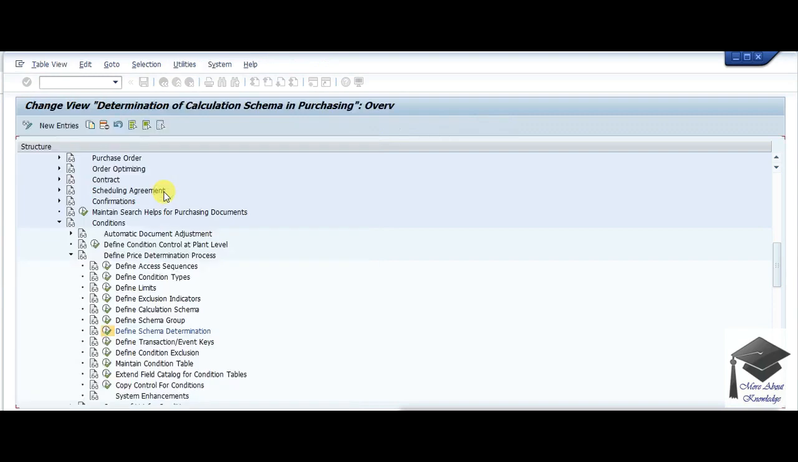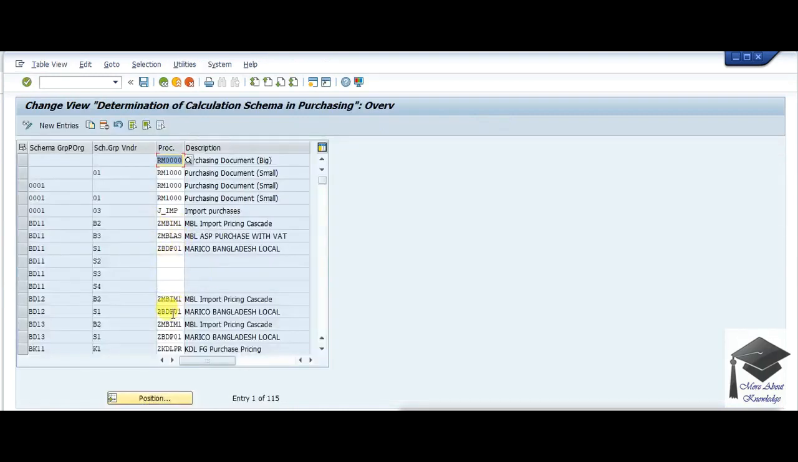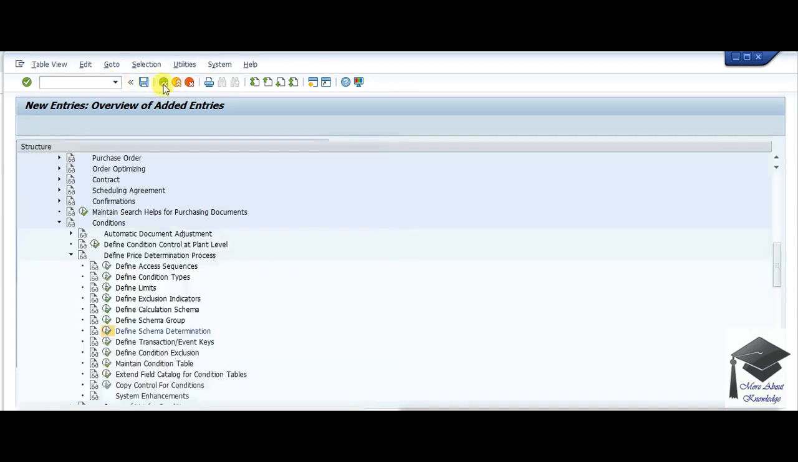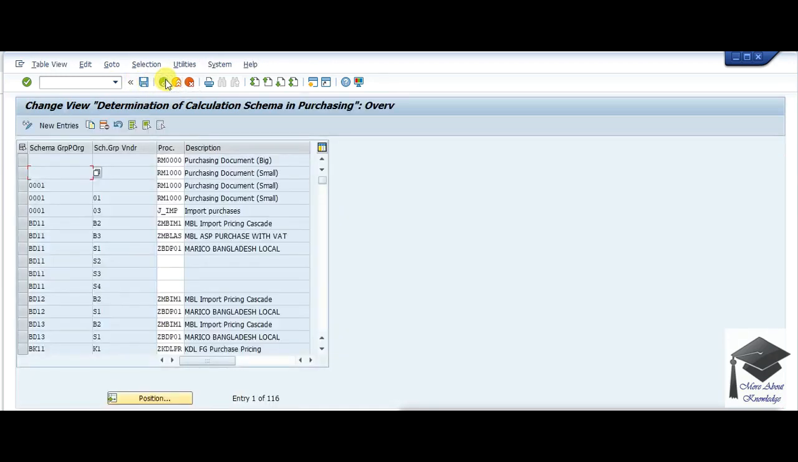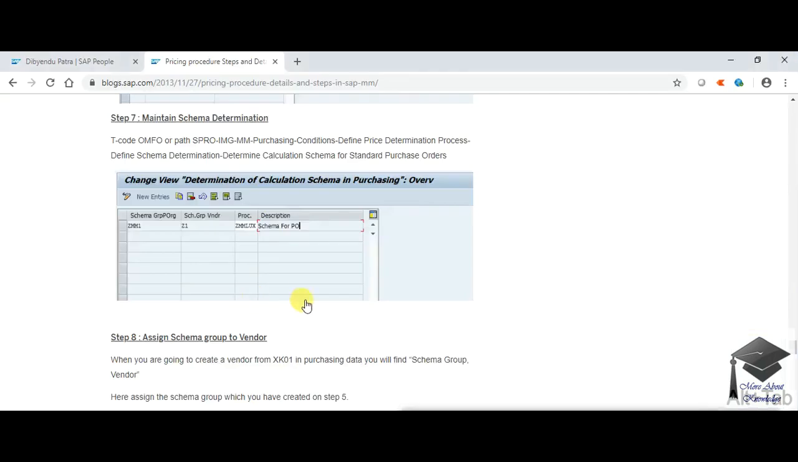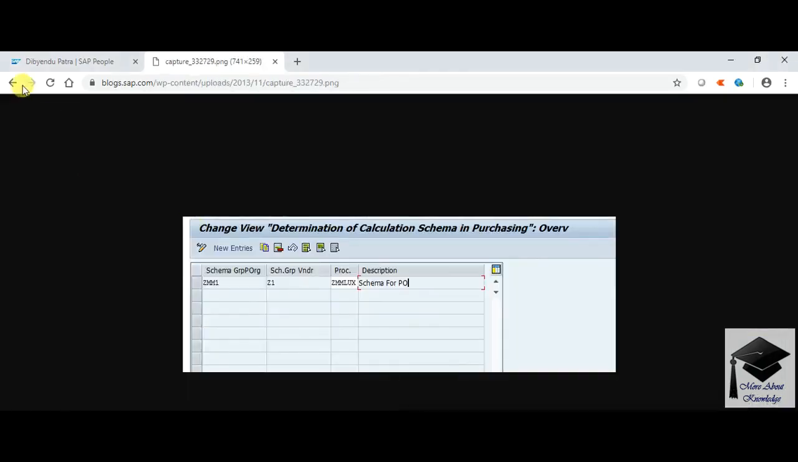So I'll do it for the standard purchase organization. So I'll have to create: ZZ was my purchase organization schema, Z0 was my vendor schema, and ZZ was my pricing procedure in calculation scheme. So I'll save it and check it. I don't need to use any other thing.